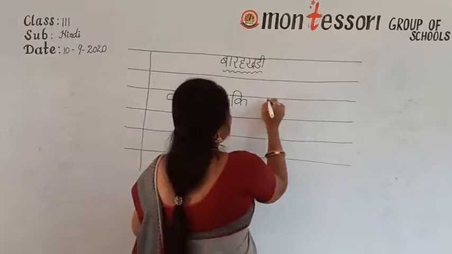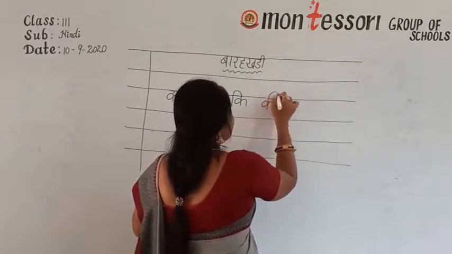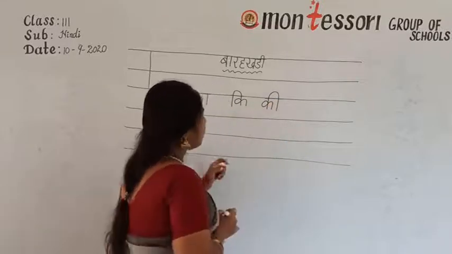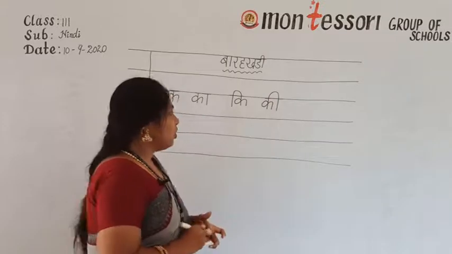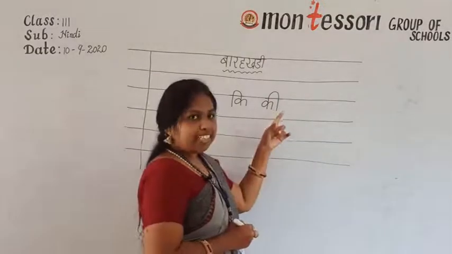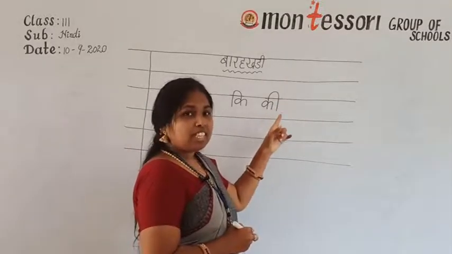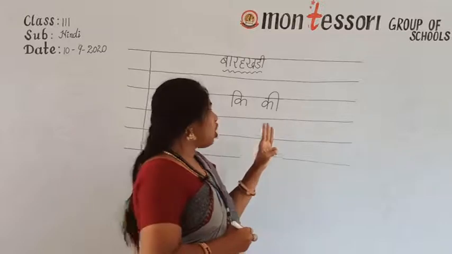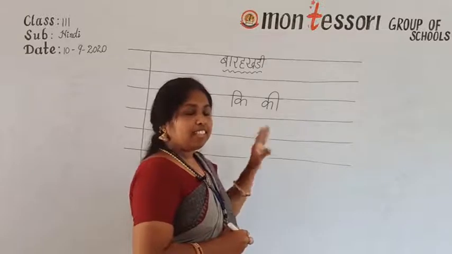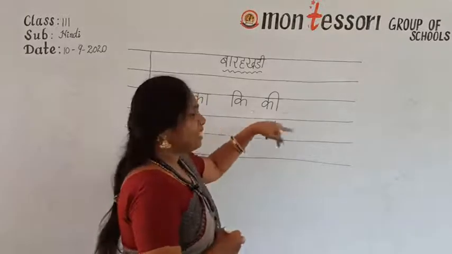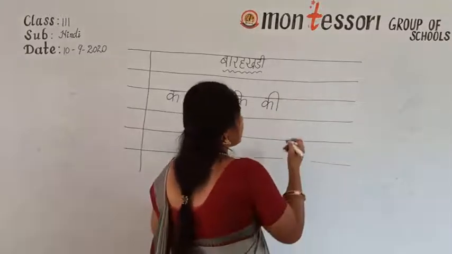Okay. Then next give a finger gap. Again write Ka. Then if the choti e ki matra is on the left side, badi e ki matra is on the right side. Okay, badi e ki matra you have to write on the right side. Ka, badi e ki matra, kee. Why am I saying kee? For 4 seconds you have to say it. Why? Because here there is a long vowel. E. E is a long vowel for 4 seconds. Kee. Ka and E. Kee. The next.